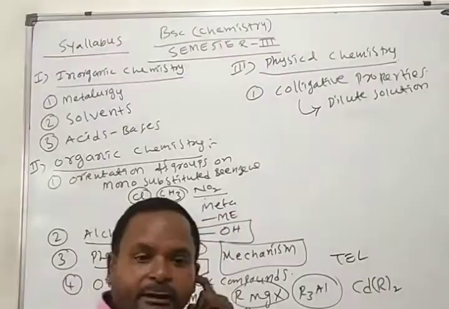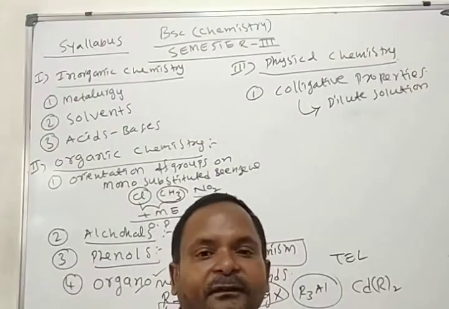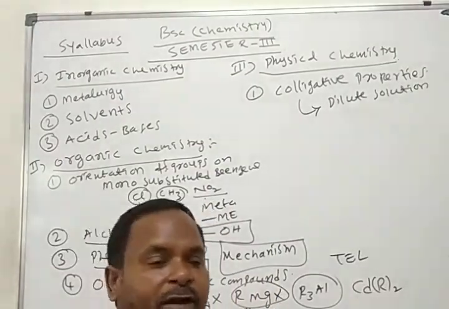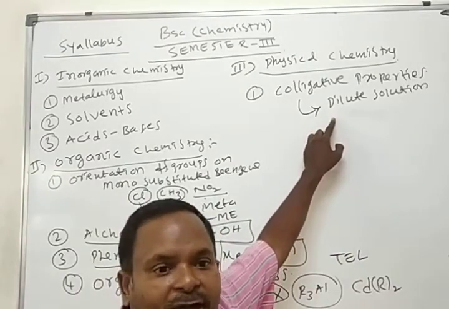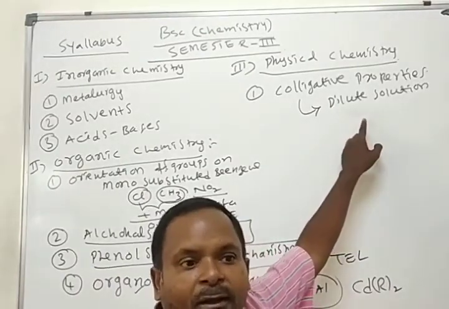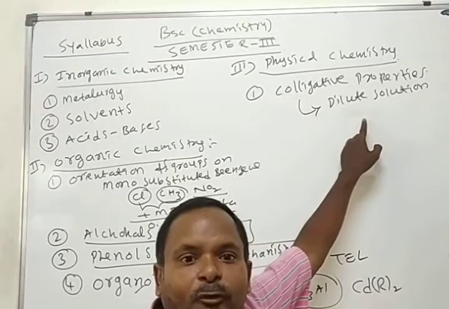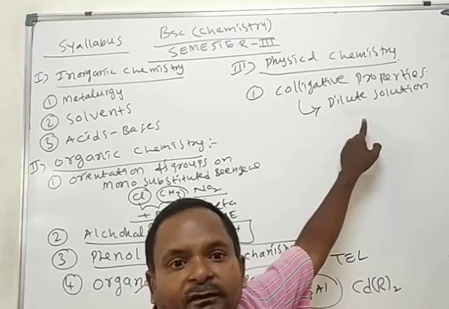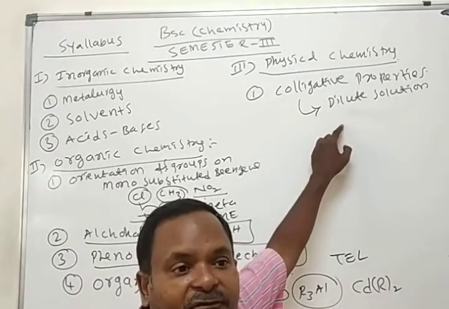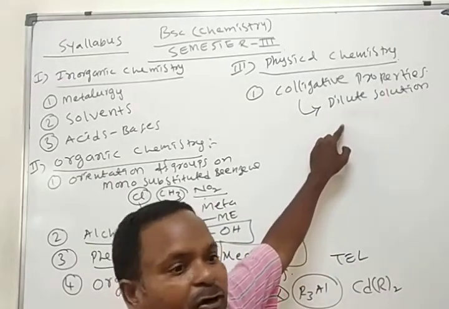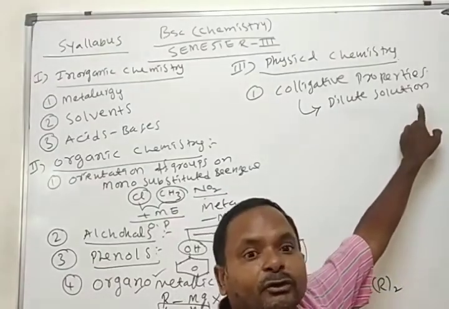What are the dilute solutions? Solutions are classified into 2 types based on the amount of solute: concentrated solution and dilute solution. The solution which has more amount of solute we call as concentrated solution. The solution which has very less amount of solute we call as dilute solution.